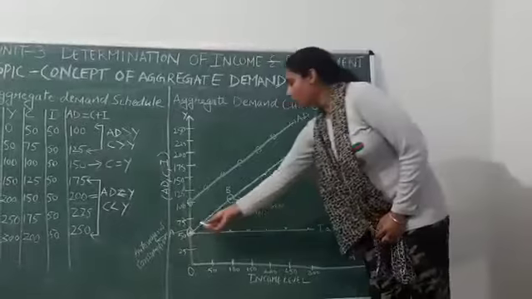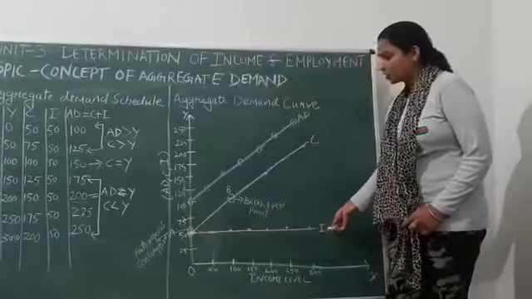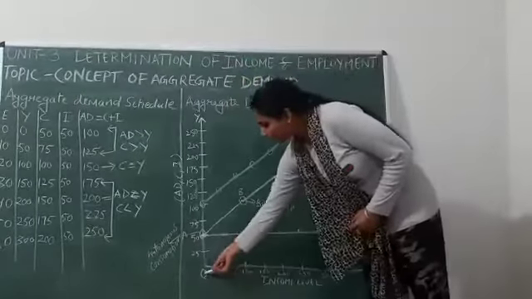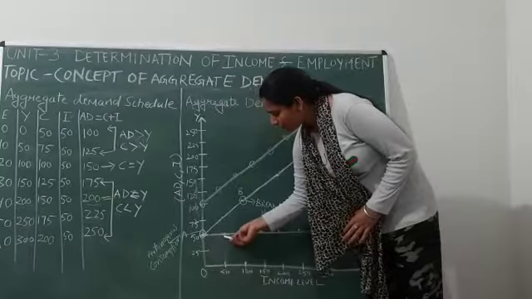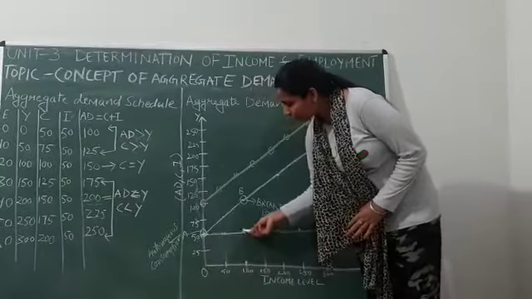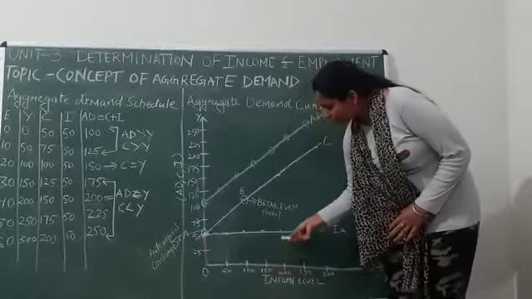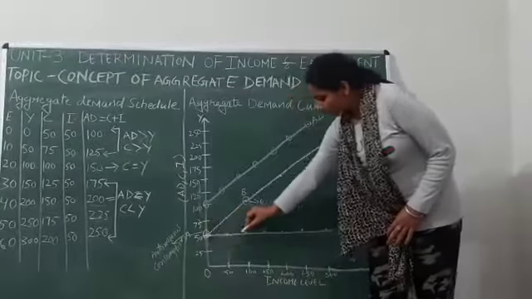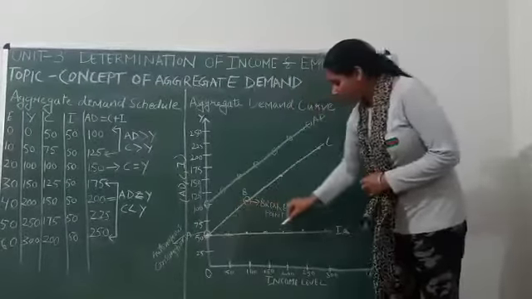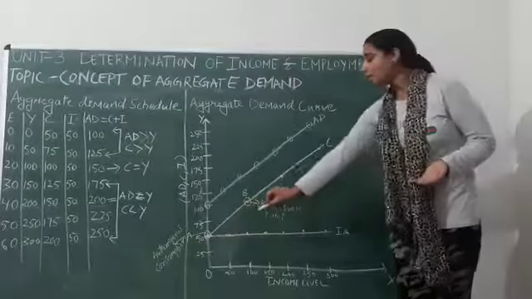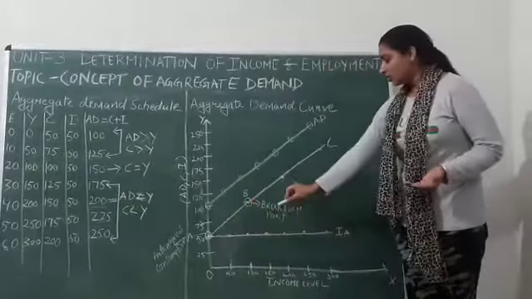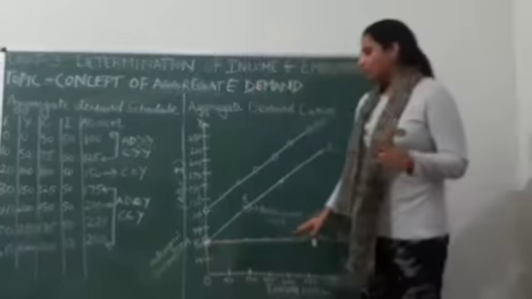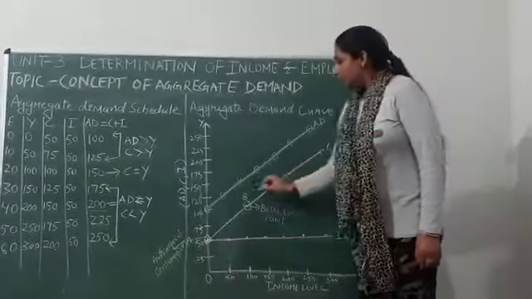First of all, we have drawn this curve, which is the autonomous investment curve. Now autonomous investment is 50 for all levels of income. For 0 level also this is 50. For 50 level of income also this is 50. For 100 level of income, autonomous investment is 50. For 150 this is 50, for 250 and 350 also 50. So when we join all these points, we get the autonomous investment curve, which is parallel to the x-axis. This shows that at all levels of income, autonomous investment will remain the same. This will not change.